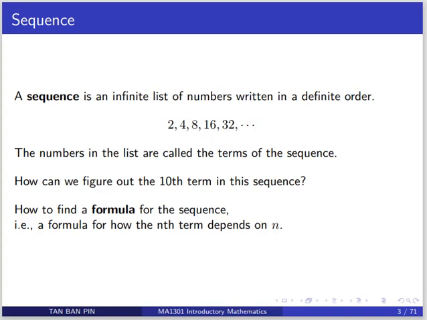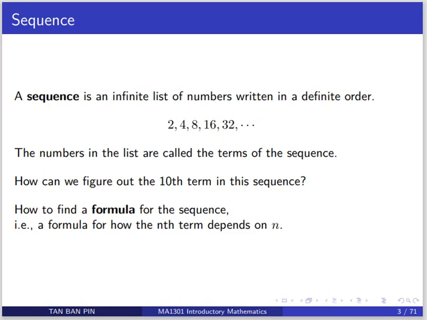A sequence is an infinite list of numbers written in a definite order. The numbers in the list are known as the terms of the sequence. In this example, the first term is 2, the second term is 4, the third term is 8, and so on.